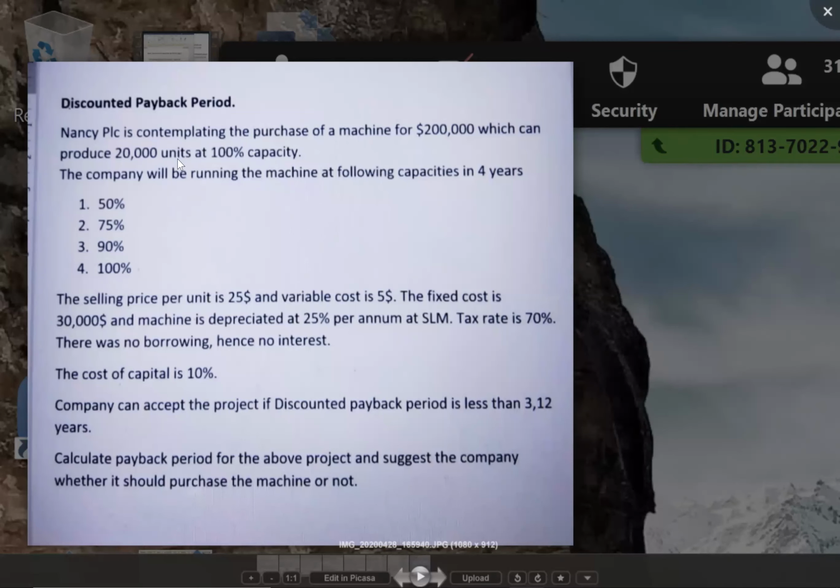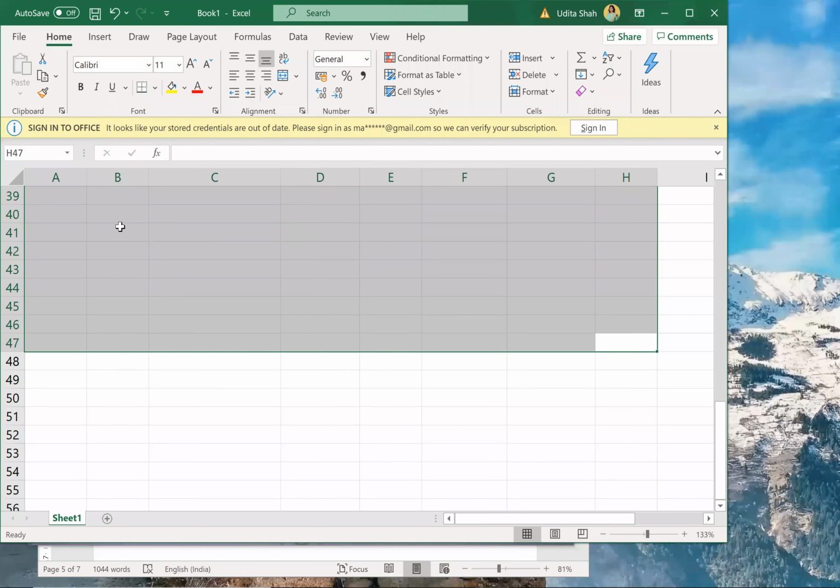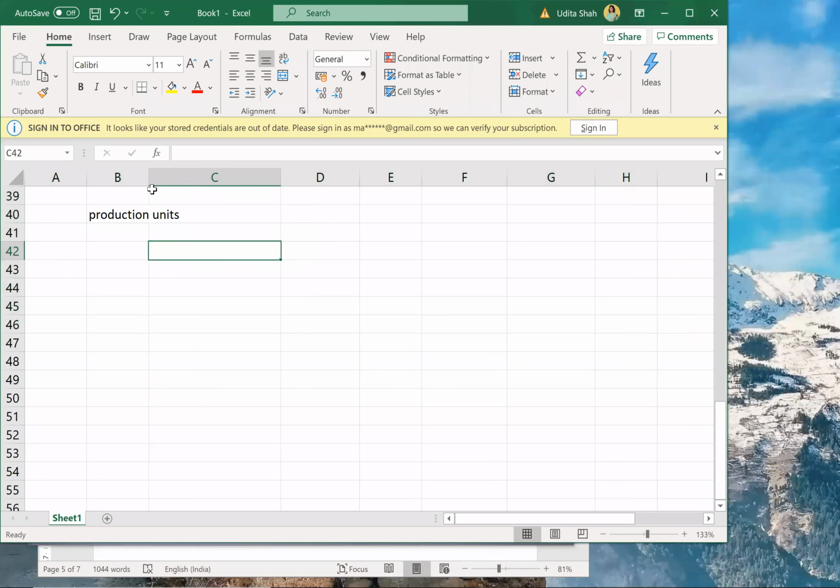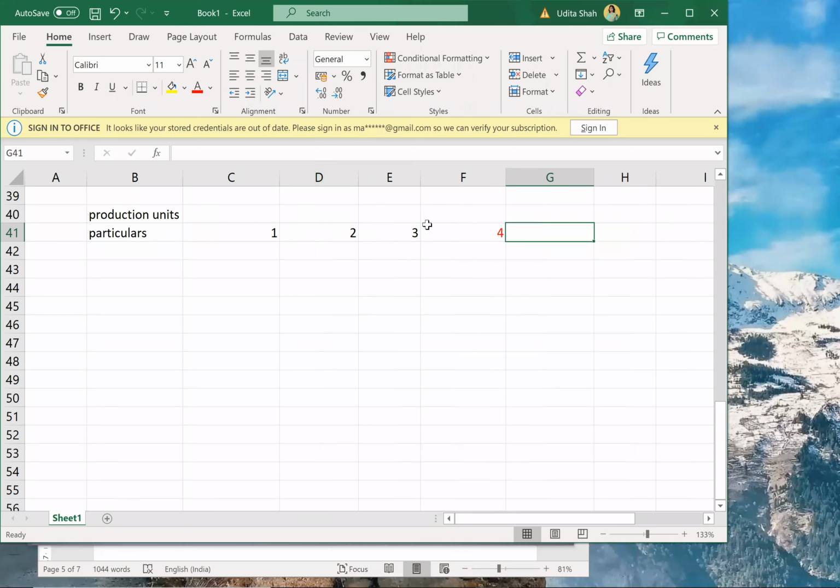Okay, let us see then. I'll drop an Excel meanwhile. So production units, I need my production units each year, correct? Then particulars, year 1, 2, 3, and 4. So 4 years data I need.